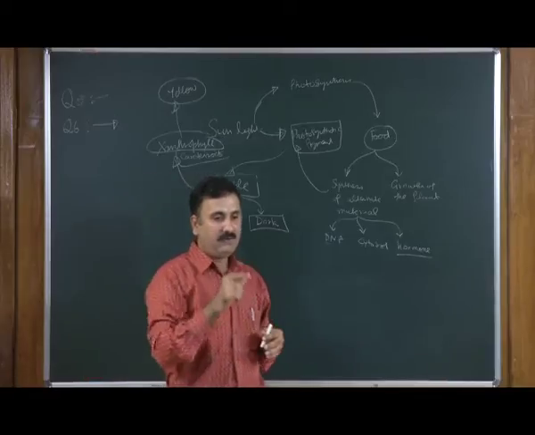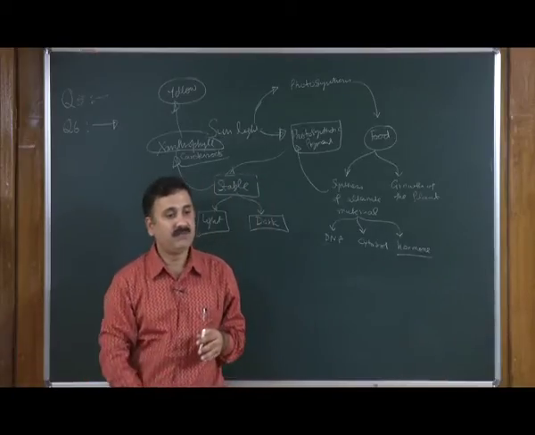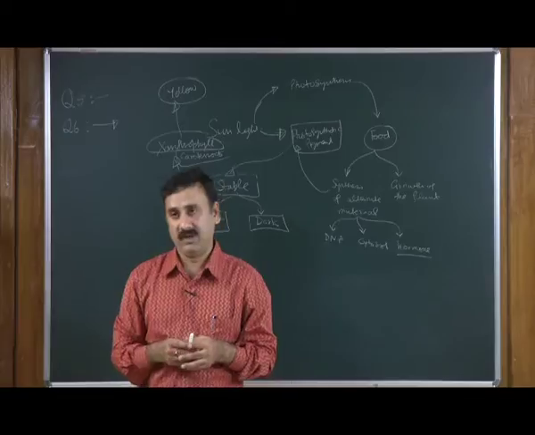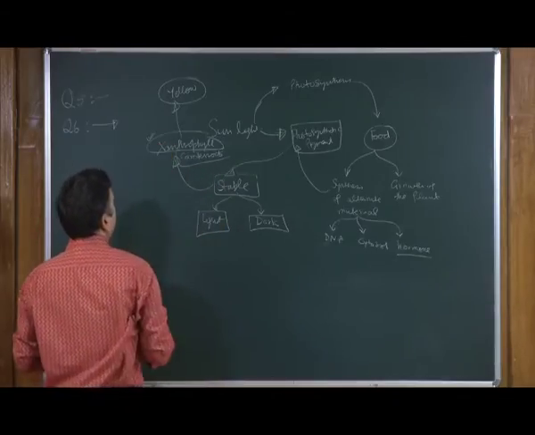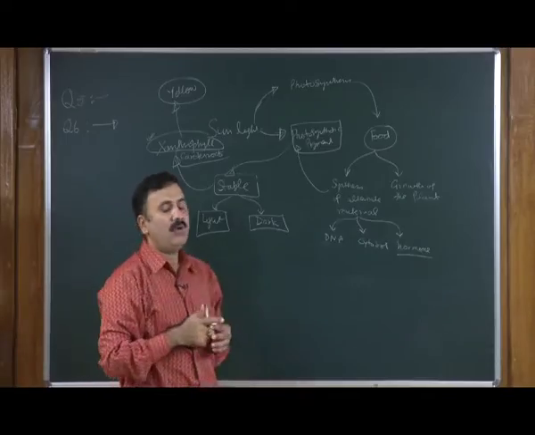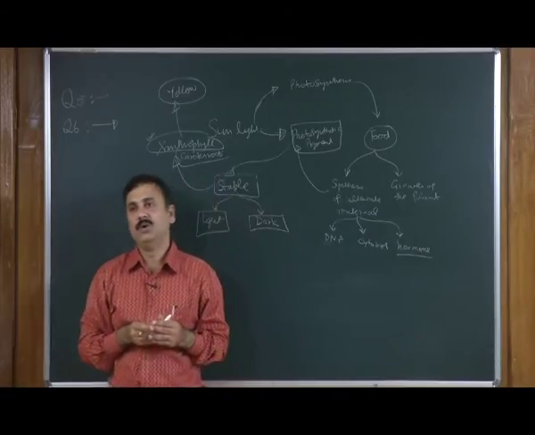So, the answer to the second part of this question, which pigment do you think is more stable? The answer is that the xanthophyll as well as the carotenoids are more stable compared to the chlorophyll.